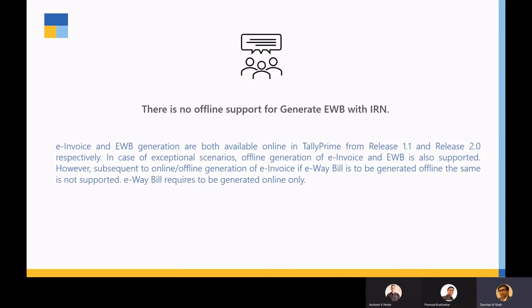Another question that may come across is that there is no offline support for generation of e-way bill with IRN. As such, this is one of the portal's limitations.